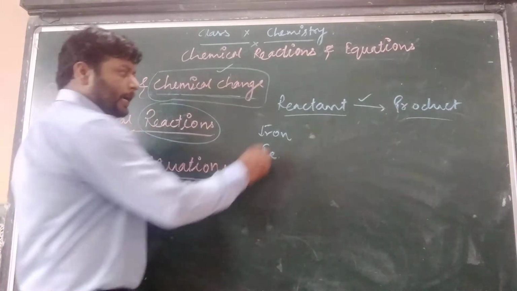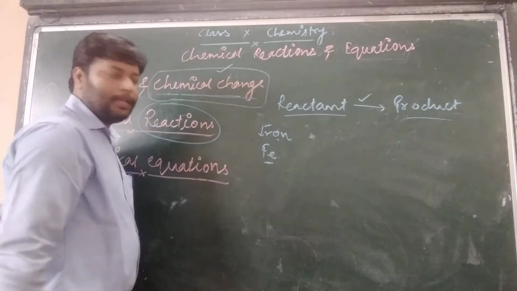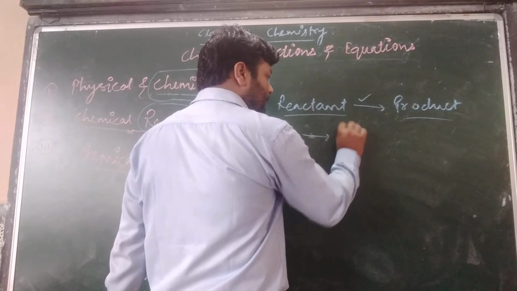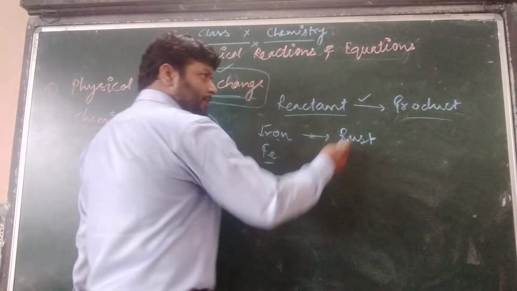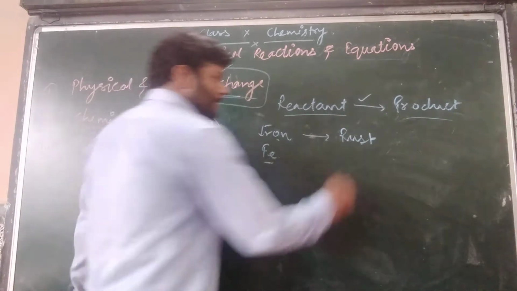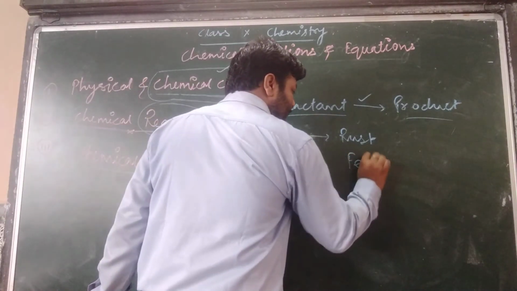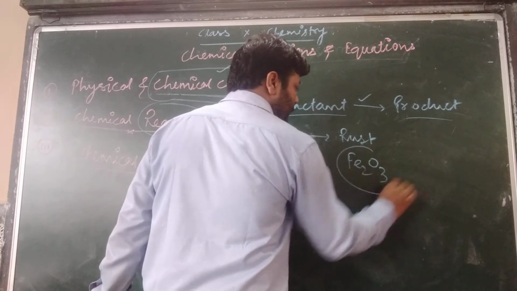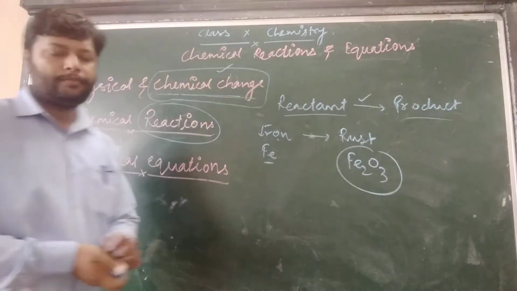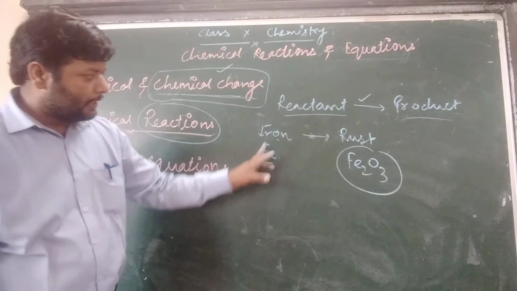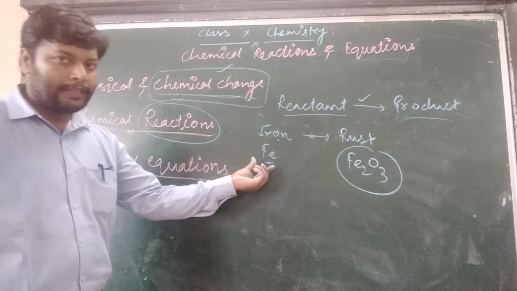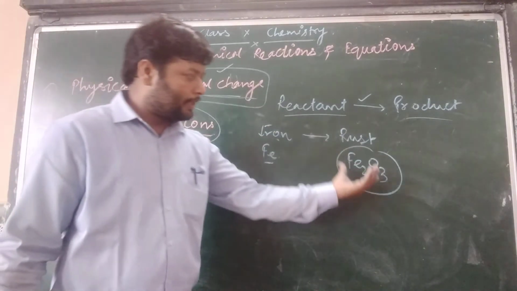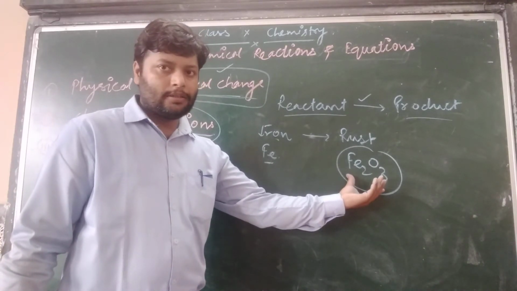After conversion to rust, rust must have a different formula, and that formula is Fe2O3. You can see that the iron, initially having the formula Fe, converts into another formula.